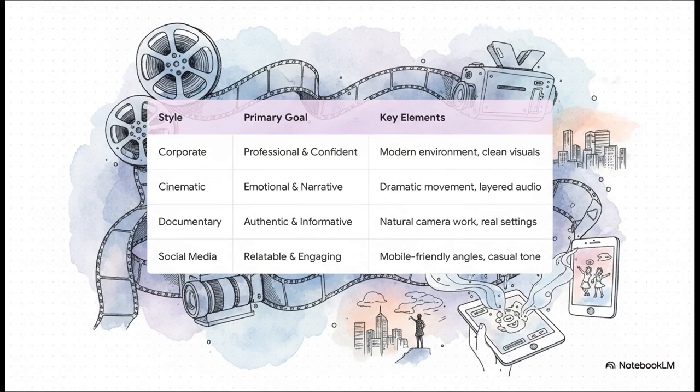Seriously, think of this as your new best friend, your creative cheat sheet. The prompt we've been dissecting this whole time, that's a perfect blend of cinematic and corporate. But what if you need something totally different? Say you're making a documentary. Well, you'd probably ask for things like natural camera work and real environments. Or maybe you're making a quick video for social media. You might want mobile-friendly angles and a more casual tone. It's all about picking and choosing. Every style here is just a different mix of those core building blocks we've already covered.